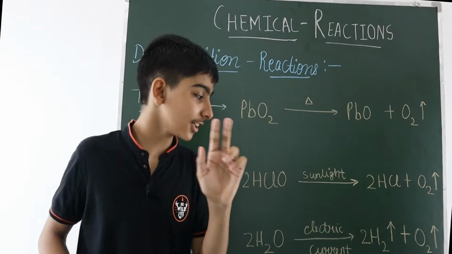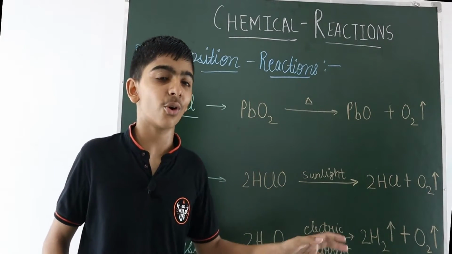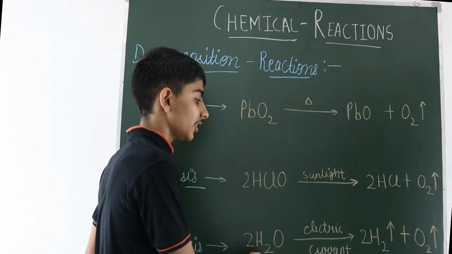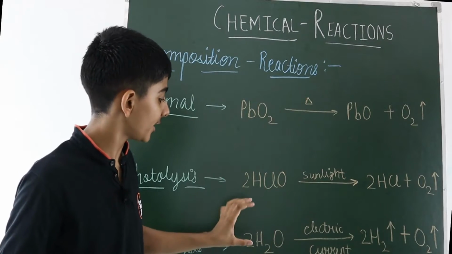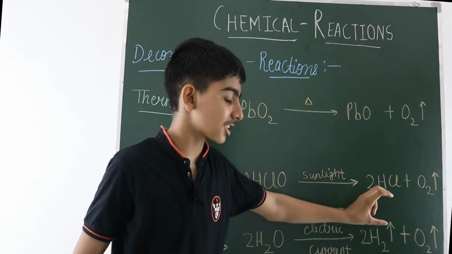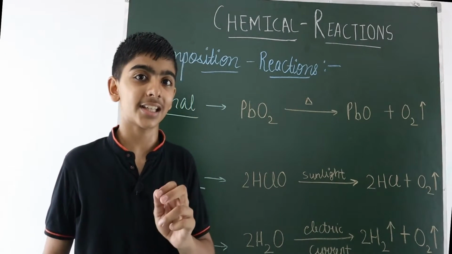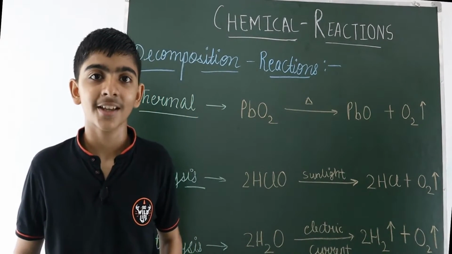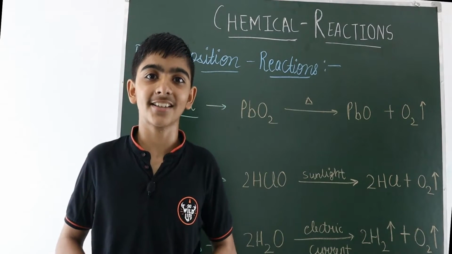Means when the electric current is provided to the compound, it decomposes to form two or more elements. So here is the example. Water is provided with electric current. When electric current is provided to water, it decomposes to form hydrogen plus oxygen. Here hydrogen and oxygen both are gases. That's why the upper arrow is in front of them. So these were the types of decomposition reaction and their example.